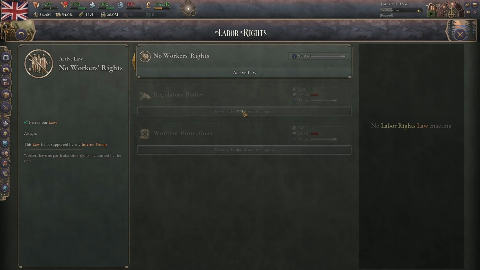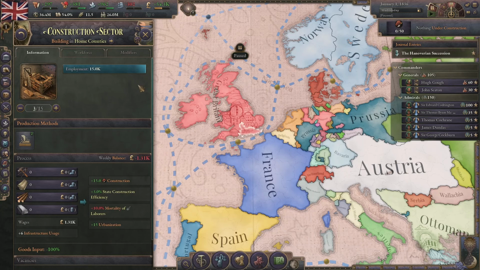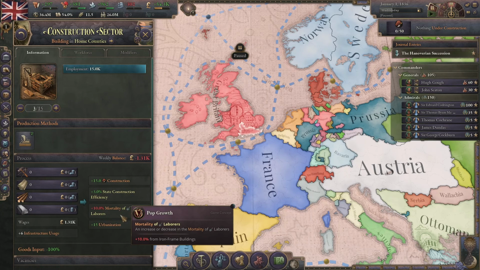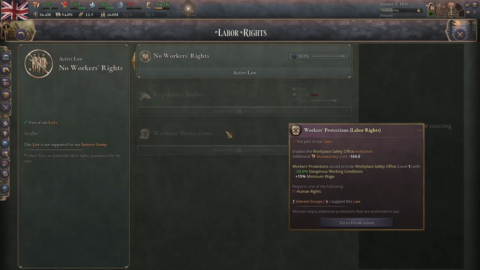Next is labor rights. No workers' rights doesn't do anything. Regulatory bodies is an institution, which every time you upgrade it does minus 20% dangerous working conditions up to 100%. Example of dangerous working conditions is construction sector. They start out with plus 10% mortality for laborers. If you were to max out that institution, this would go down to 0. At least I think that's how that works. Workers' protections does the same thing, but it also increases the minimum wage.